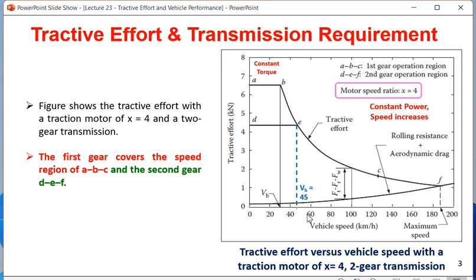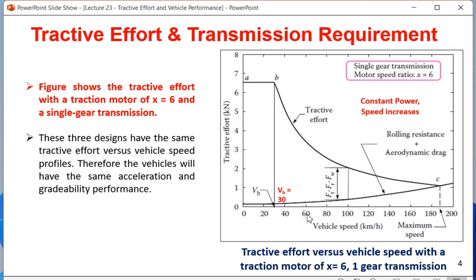Last one, which is closest to the actual EVs which are coming in the market now. This is a single gear transmission. You are finding base speed is around 30. The initial constant torque region, we are finding it to be very narrow, but very high starting torque is produced, around 6.5 kilonewton. Here you are finding that maximum speed is around 180 to 190, and base speed for only one gear is 30. So 190 by 30 is around 6 point something. We are taking it as 6.